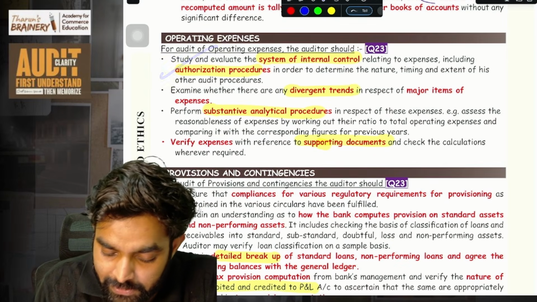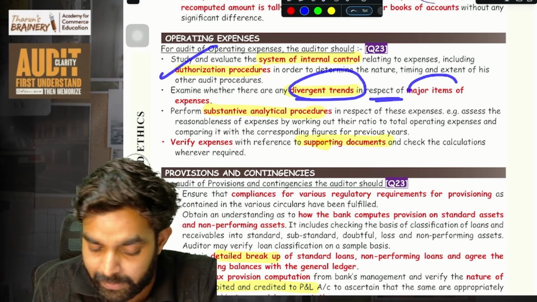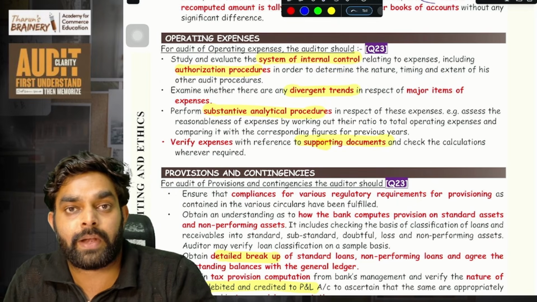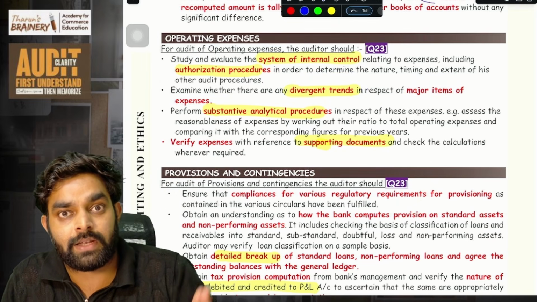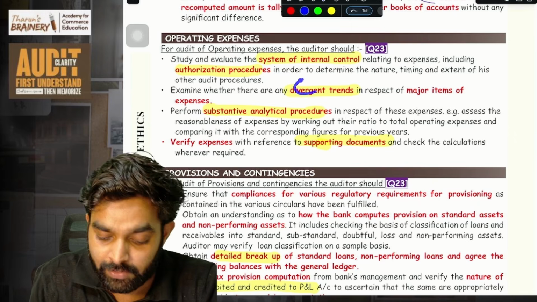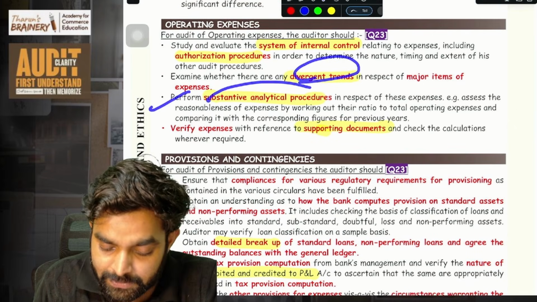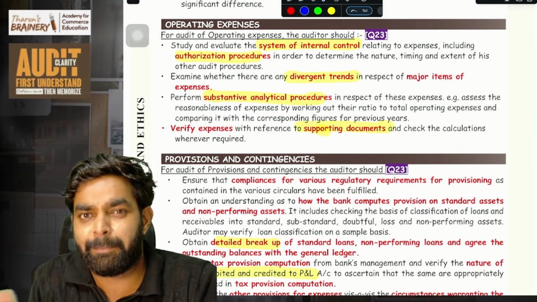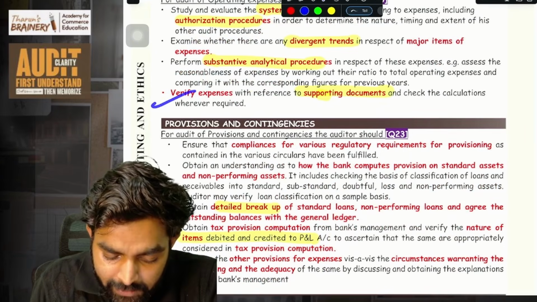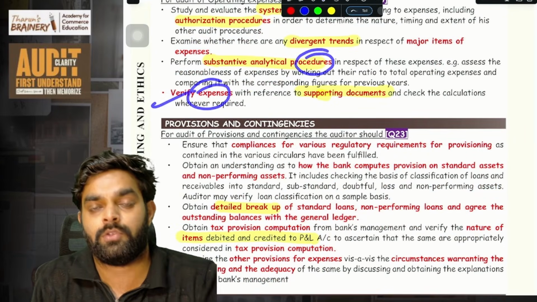Then examine whether there are any divergent trends in respect of major items of expenses. Major operating expenses compared to the previous year and see whether there is a sudden increase or sudden decrease. That is divergent trend. Then perform substantive analytical procedure for expenses. That is compare with the comparison. Then verify expenses comparison, and you know what is SA 520.